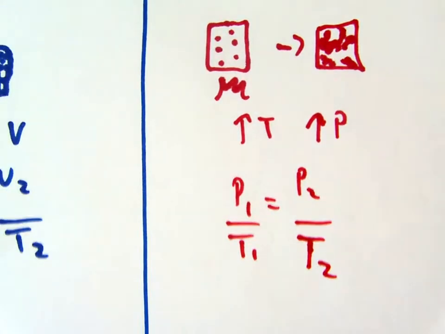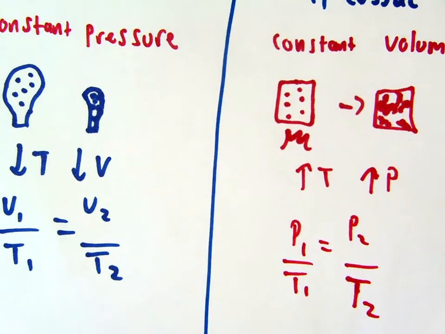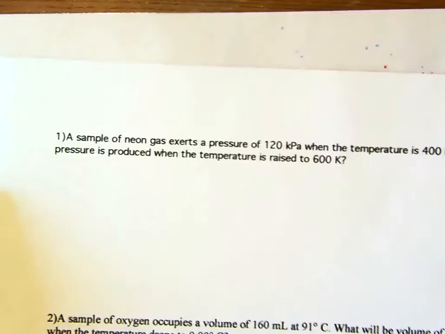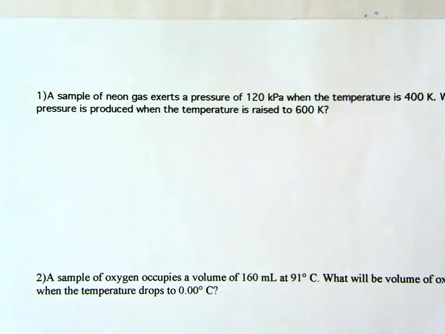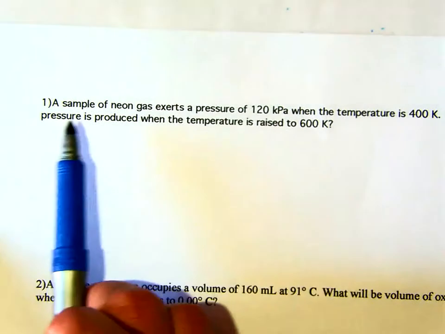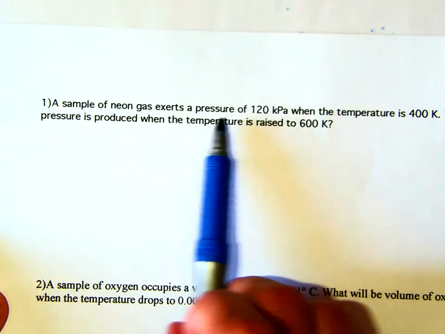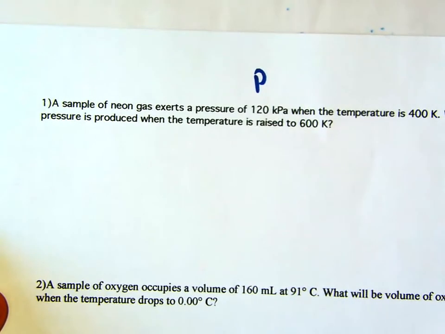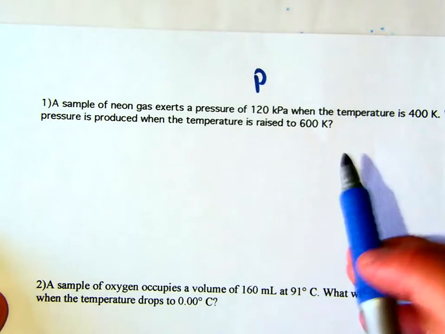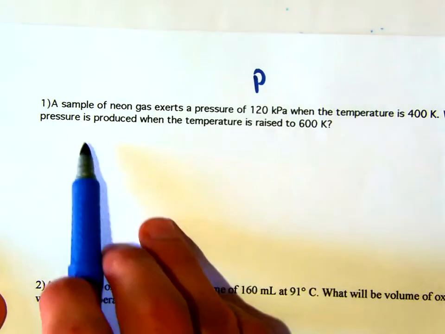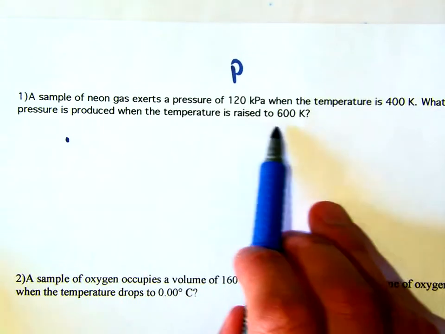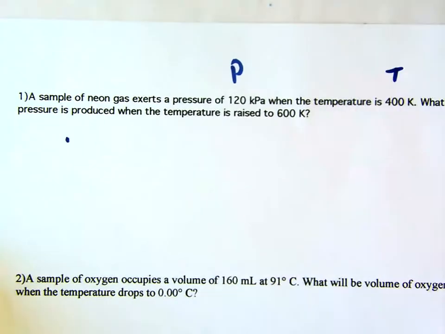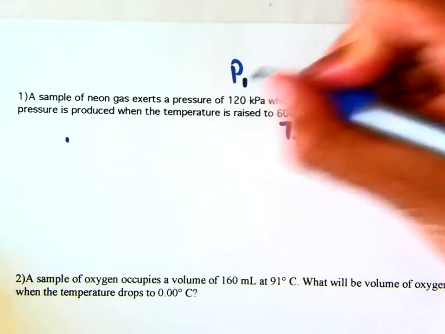All right, let's look at some practice problems. The hardest thing about these practice problems is identifying which equation I am using, which problem I am dealing with. So here's the first example. When you're going through this, make sure you list all the variables, and it'll let you know what you have to do. It says, a sample of neon exerts a pressure of 120 kilopascals. So that's pressure, so I'm probably not going to use Charles' law, because Charles' law is volume and temperature. It says when the temperature is 400 Kelvin, what is the pressure when the temperature is raised to 600 K? So I'm dealing with temperature and pressure. This would be my T1, this would be my T2, and this would be my first pressure.